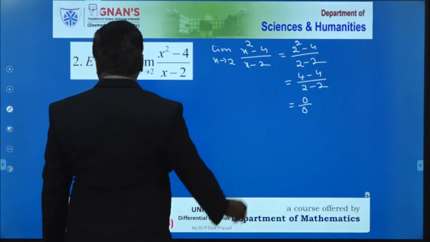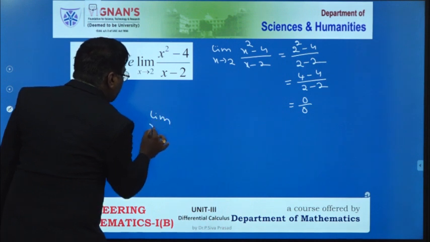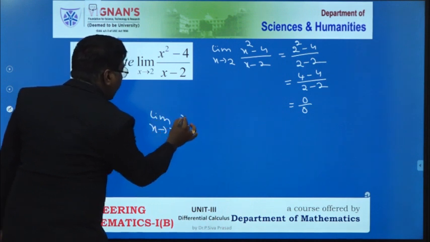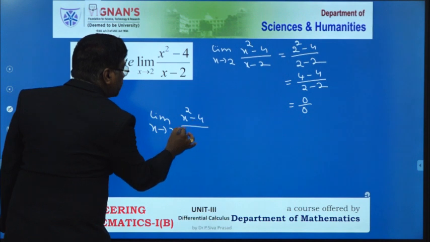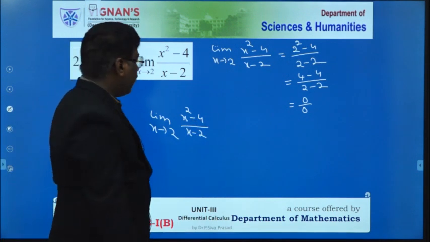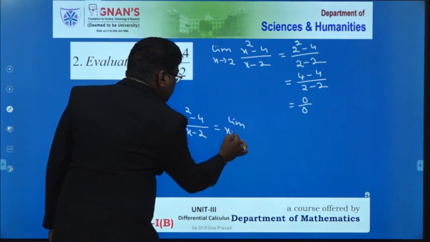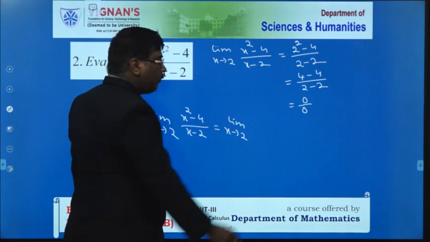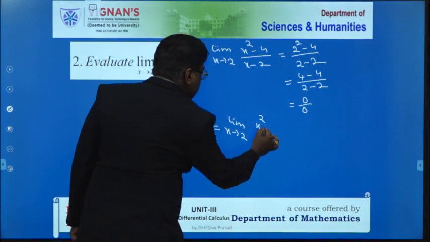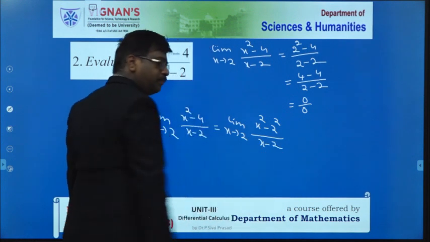Please see this. Here there is a formula. Limit of x tends to 2, (x square minus 4) by (x minus 2). Here I have to write this 4 as 2 square, so limit of x tends to 2, (x square minus 2 square) by (x minus 2).